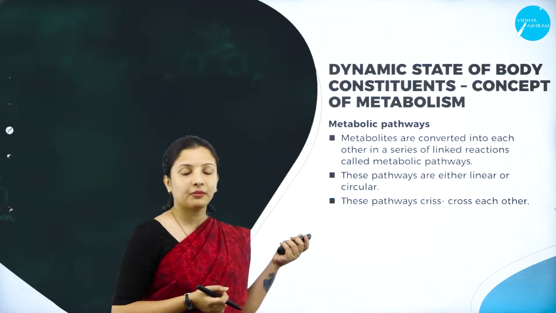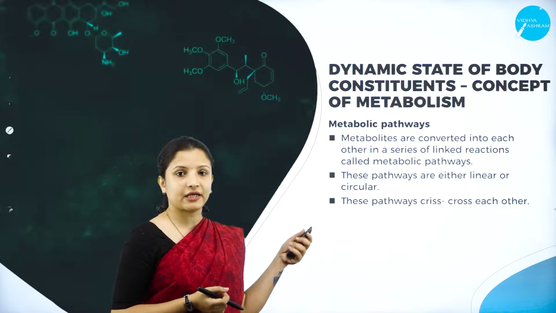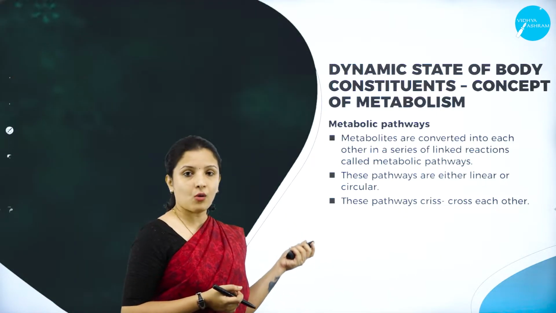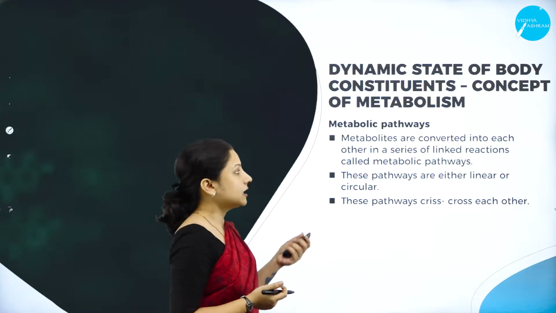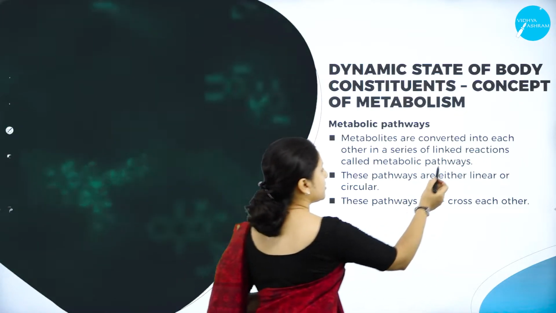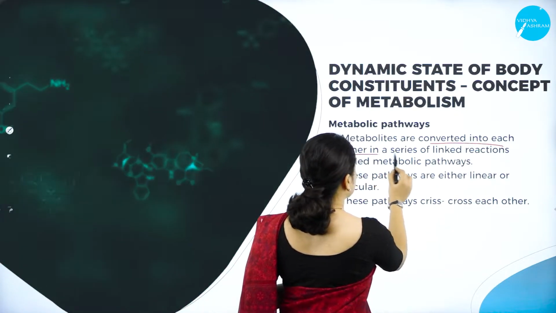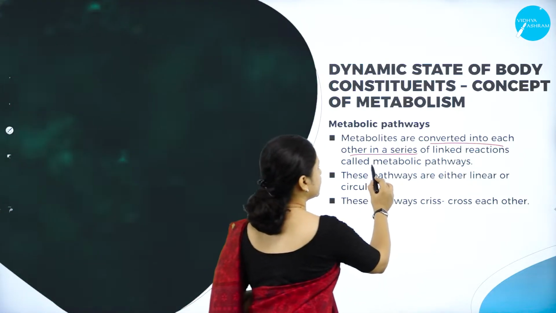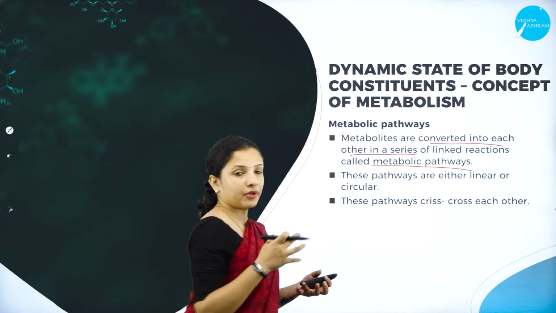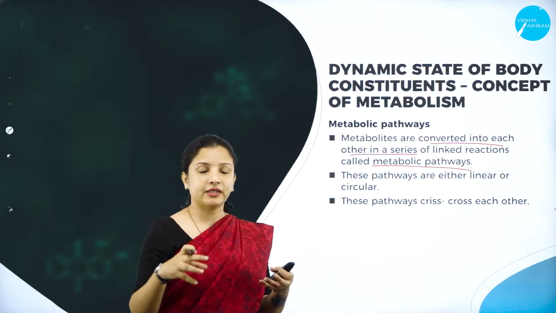Various metabolites or metabolic compounds present in a living organism get converted into each other in a long chain of reactions called the metabolic pathway. One pathway leads to the other.